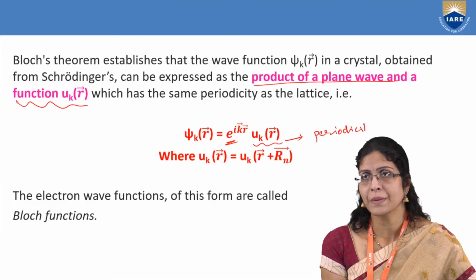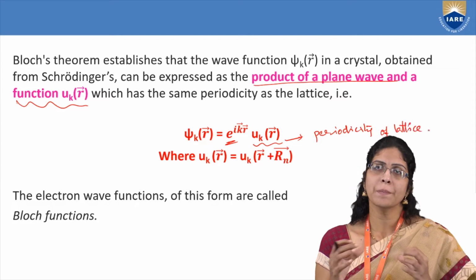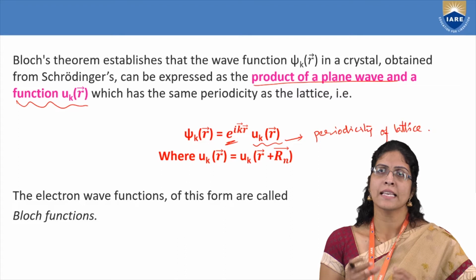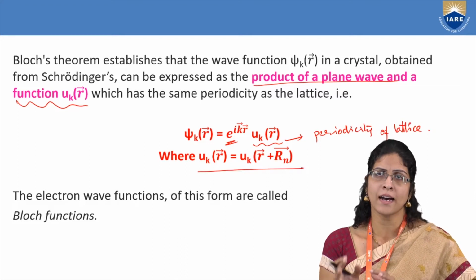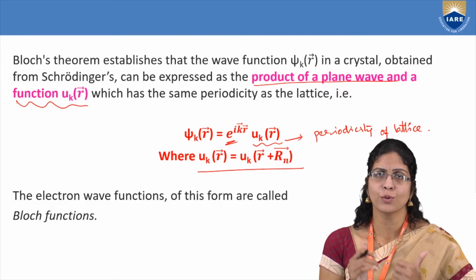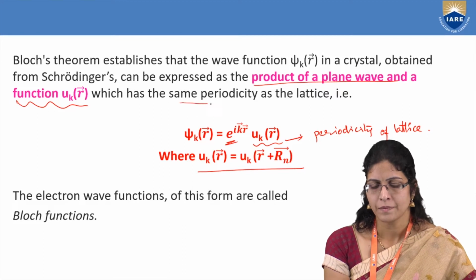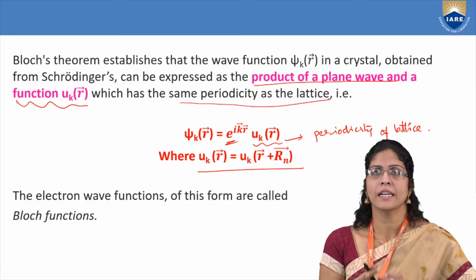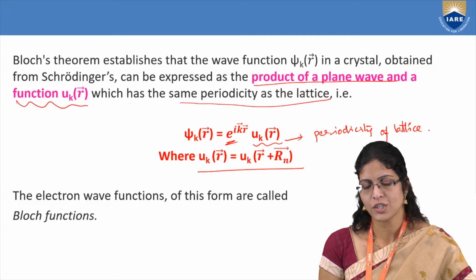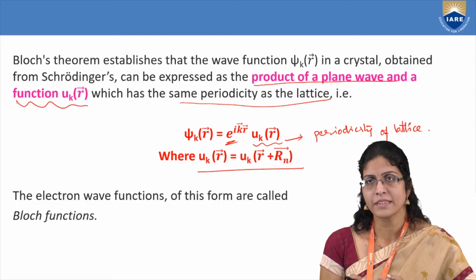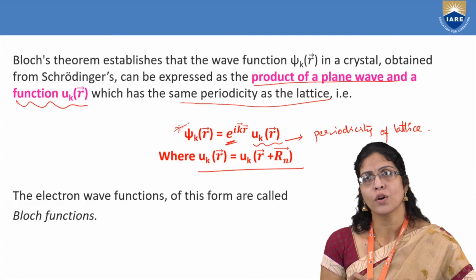This uk of r gives you the periodicity of the lattice, or I can say this is a factor which depends on the periodicity of the lattice, and hence you can write uk of r is equal to uk of r plus rn, because in the previous slide I showed you rn is in terms of the lattice vectors, and thus it is related to the periodicity of the lattice. And if the electron wave functions are of this form, then you can call them Bloch functions.